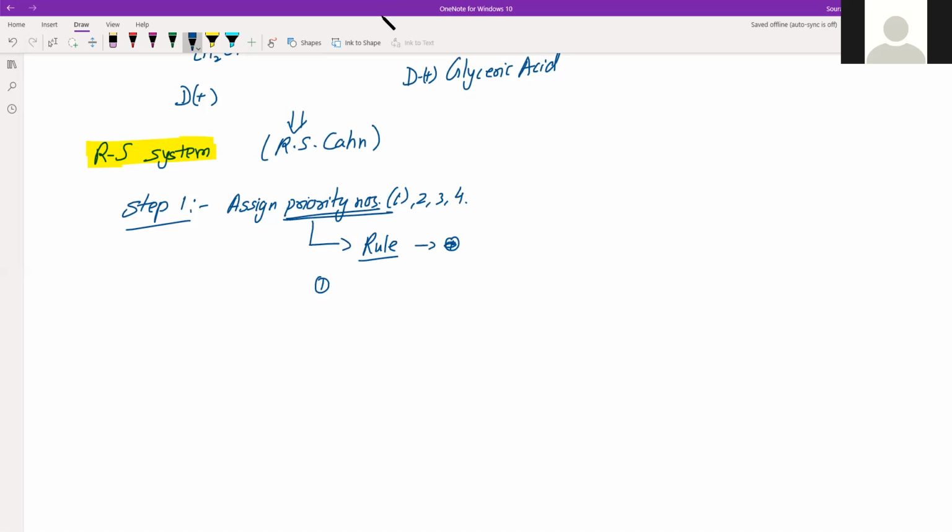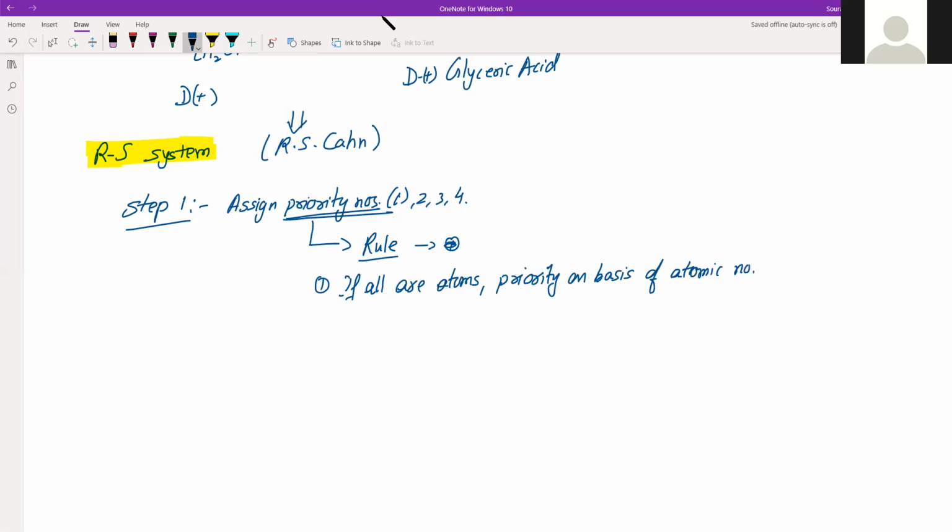If the 4 substituents attached to the chiral carbon are all atoms, their priority numbers are decided on the basis of their atomic numbers, right? If all are atoms, meaning single atoms and not a group, then the priority is decided on the basis of atomic number.